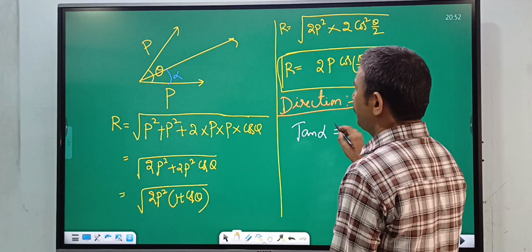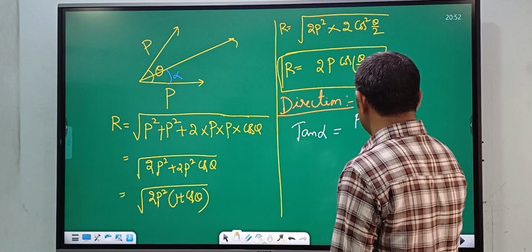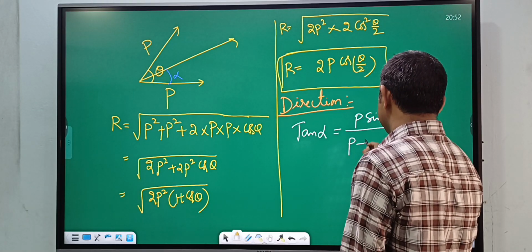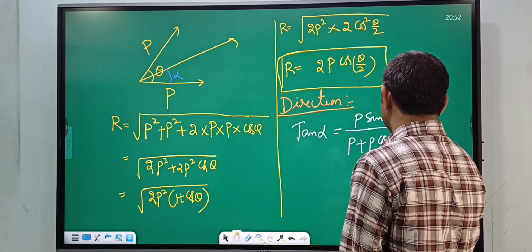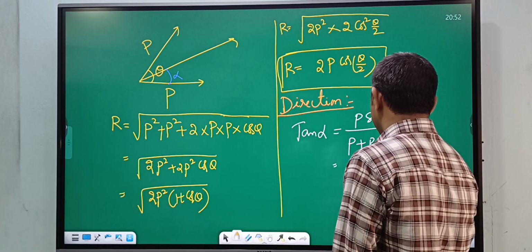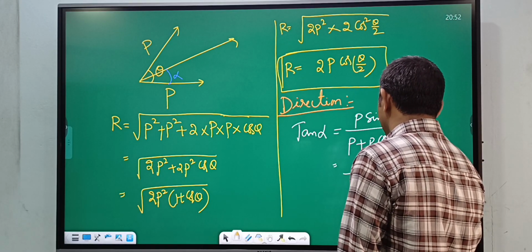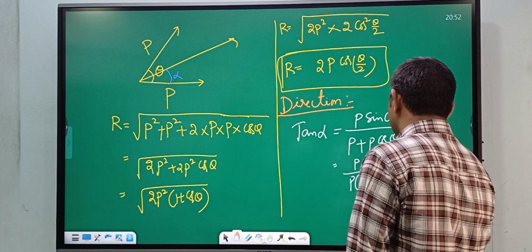Q is P, so P sin theta divided by P plus P cos theta. So here P sin theta divided by P into 1 plus cos theta.